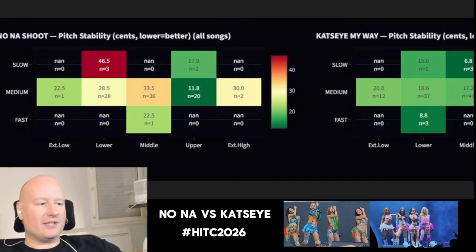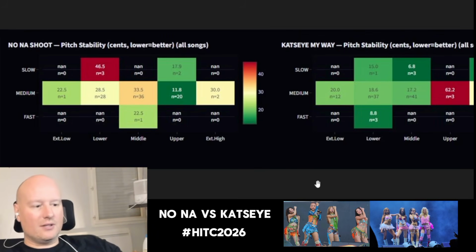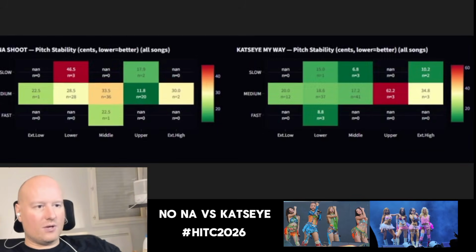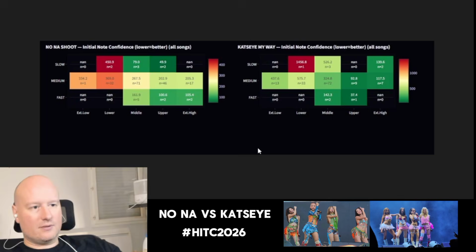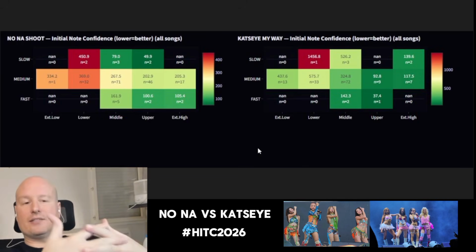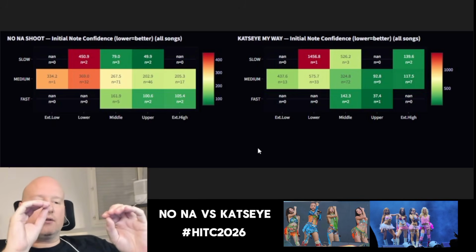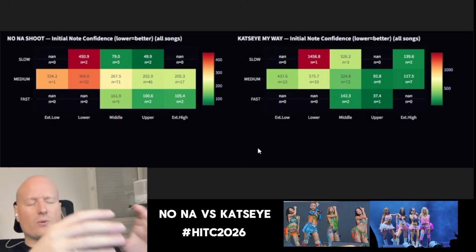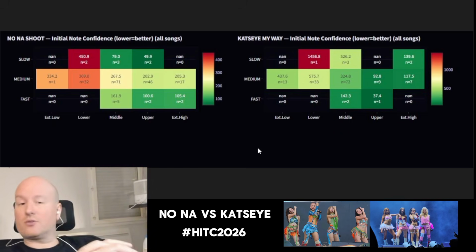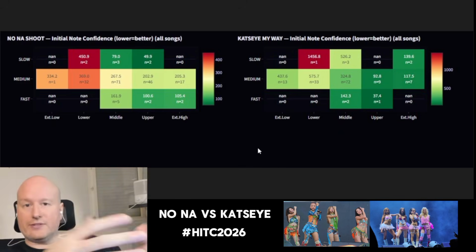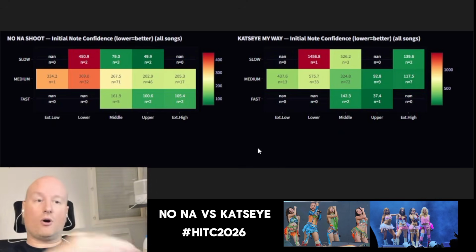Okay, so what do we have next? What can I show you next? All right. Now we go into the note confidence. Note confidence, like I said before, is like a note is coming, right? We already know in the audio analysis of the studio where the note should be. The initial note confidence is whether this note, the first note of the line of the sentence, is above or below or right in the middle.